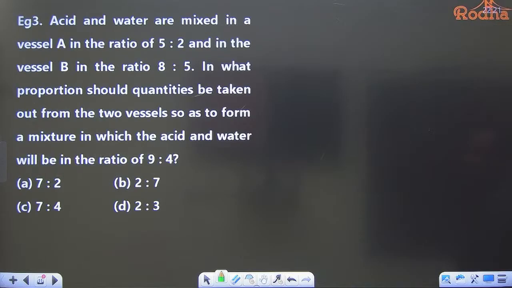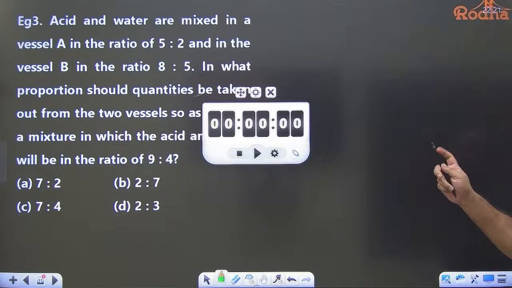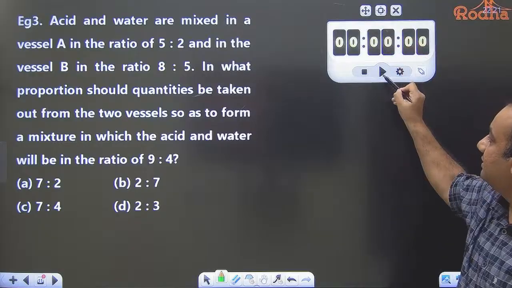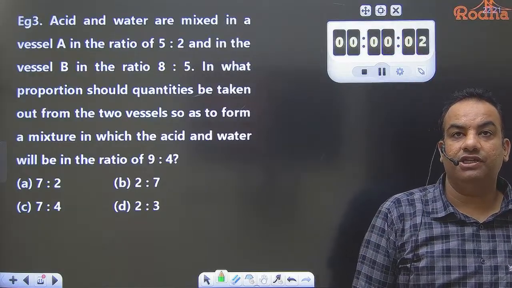Okay, now we are moving to the next question. All of you try this question. For this question, again, I am giving you 90 seconds. Try this. 90 seconds is sufficient for this question. All of you try this.